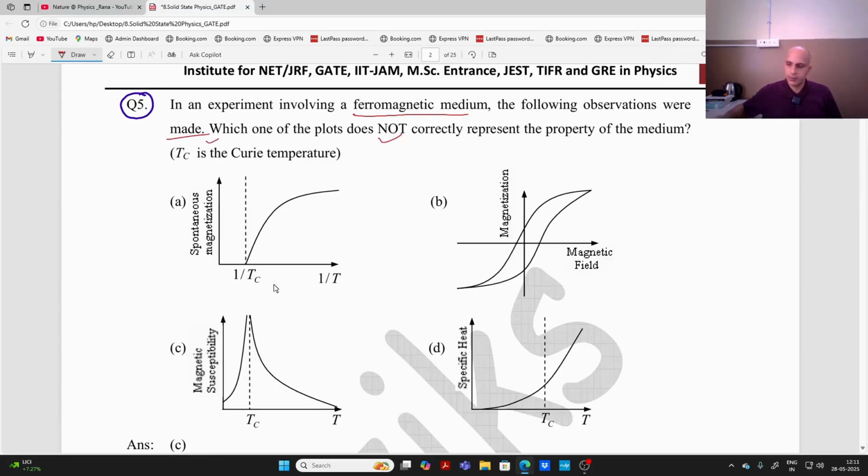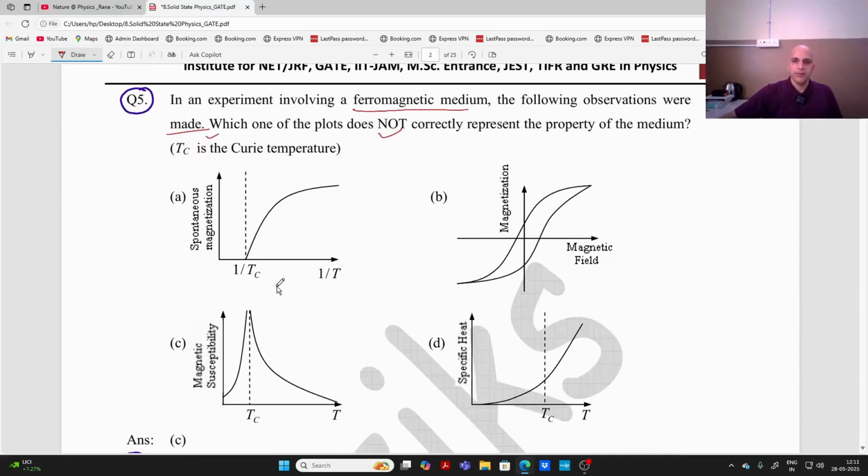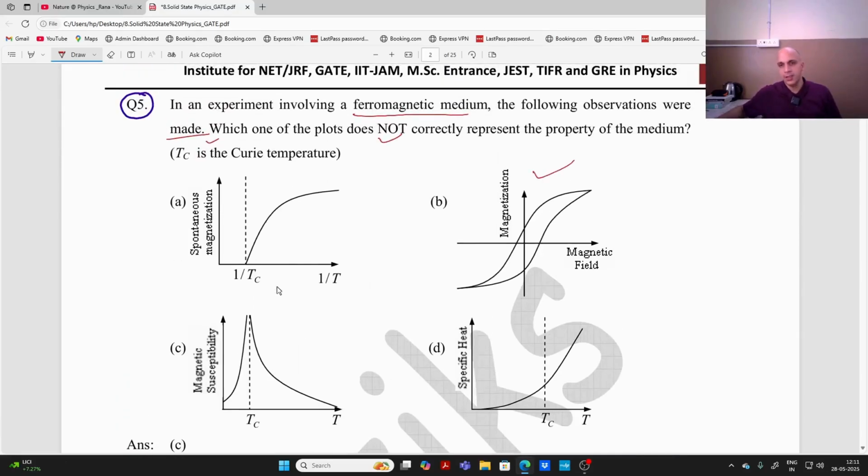Tc is Curie temperature. Now this graph, magnetization, this is the correct hysteresis loop for ferromagnetic material, so there is nothing wrong in it, it is correct, right? If I talk about this, this is the magnetization versus temperature graph of a ferromagnetic material. What they have plotted is 1 by T, so it is now inverted. If they had plotted it versus T, then it would have the opposite shape.